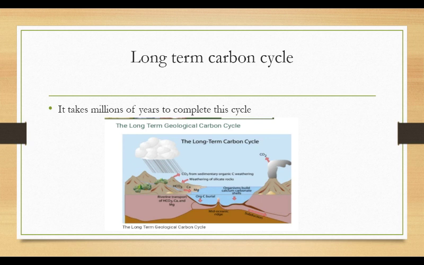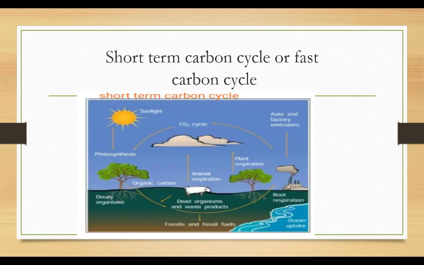Now the second one is the short-term carbon cycle, also called the fast carbon cycle. It is called the fast carbon cycle because it requires less time to get completed. It does not require millions of years to get completed.